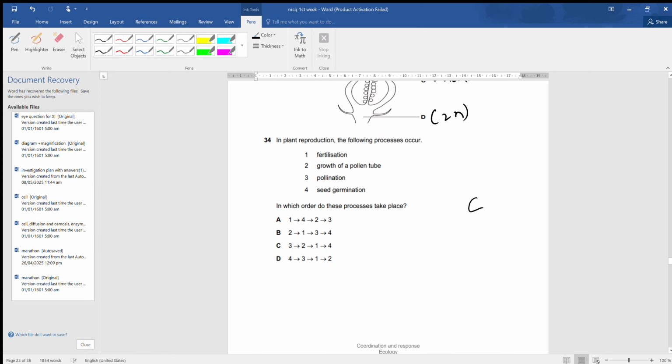In plant reproduction, the following processes occur: fertilization, growth of the pollen tube, pollination, seed germination. In which order do these processes take place? So 1 is fertilization, 4 is seed germination. Of course not, that is wrong. Now next, B is growth of a pollen tube. So of course first pollination, then growth of the pollen tube, and then fertilization, and then seed germination. Therefore C is the correct answer.